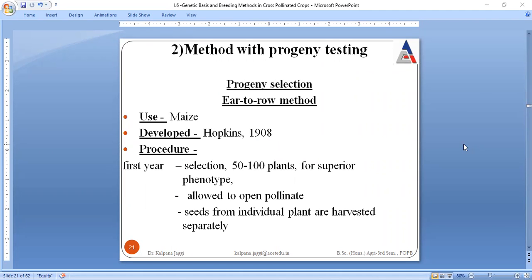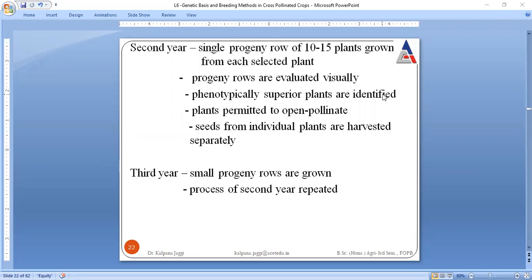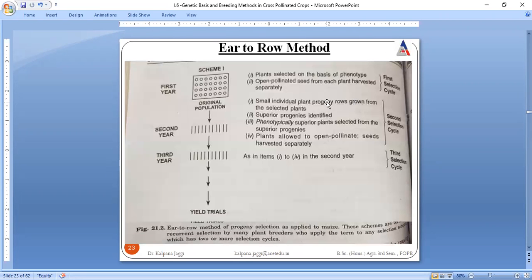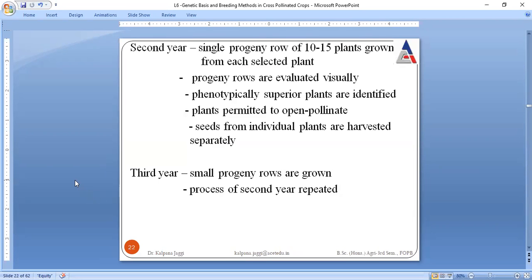The ear to row method was done on maize and it was developed by Hopkins. Here what is done, 50 to 100 plants with superior phenotype are selected, and again they are allowed to open pollinate. And then from individual plants seeds are harvested. See, these are the various steps.